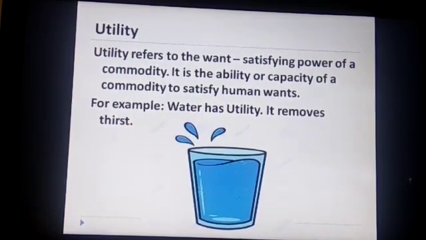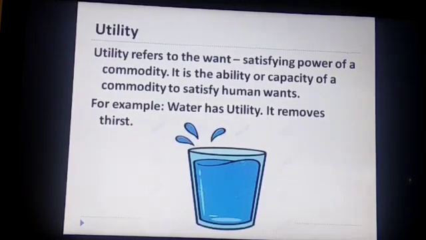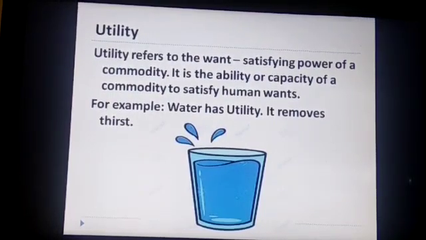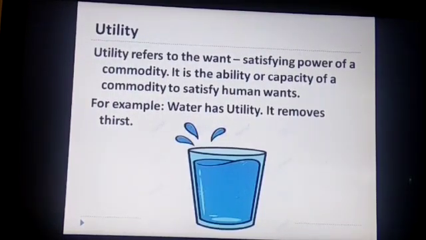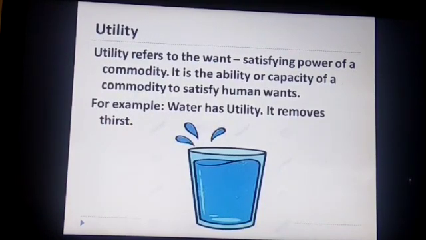So what is utility of a commodity? It refers to the want satisfying power of a commodity, or in other words, it is the capacity of a commodity to satisfy human wants. For example, water has utility because it removes thirst, and food has utility for us because it removes hunger.